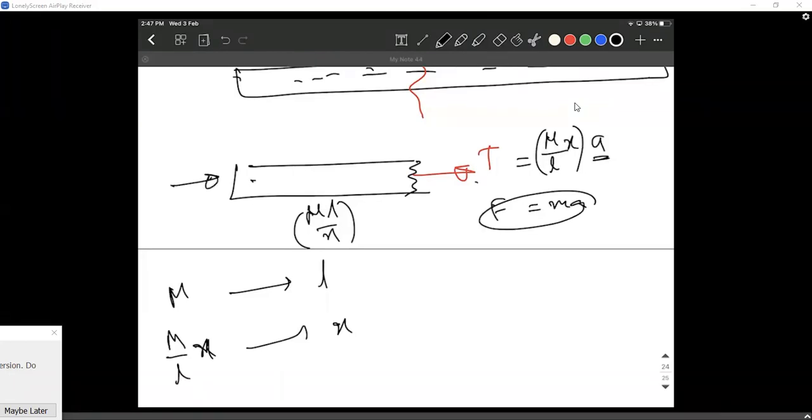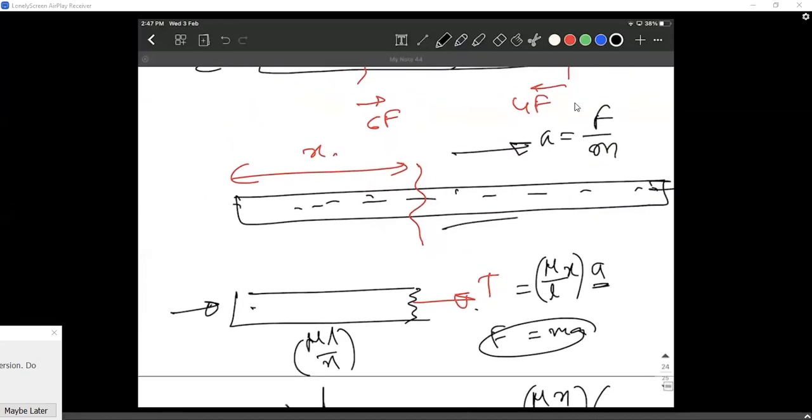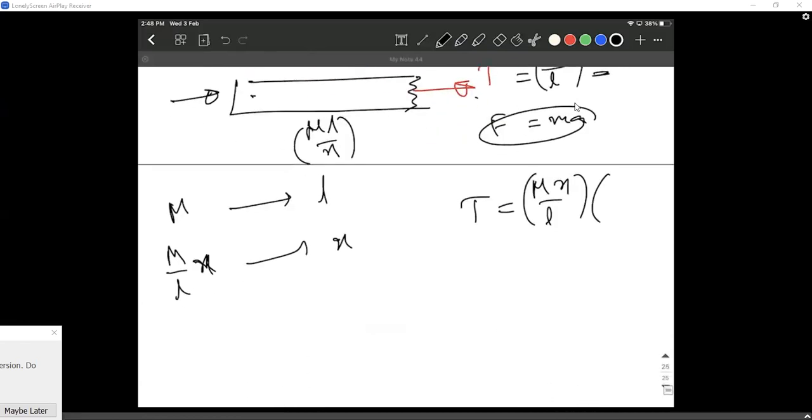Okay, so how much is the acceleration again? T equals m x by L into acceleration from the previous. If the body is accelerating, this part is also accelerating. Different parts of the body cannot accelerate with different accelerations, right? So I'm putting the same acceleration F by m only. So m and m cancel each other. Tension equals Fx by L.